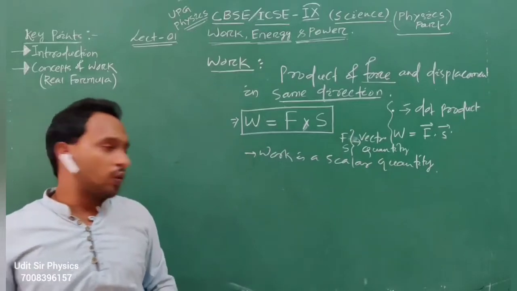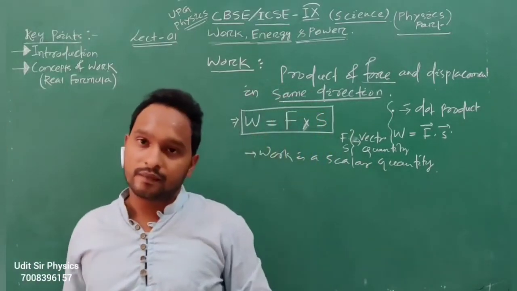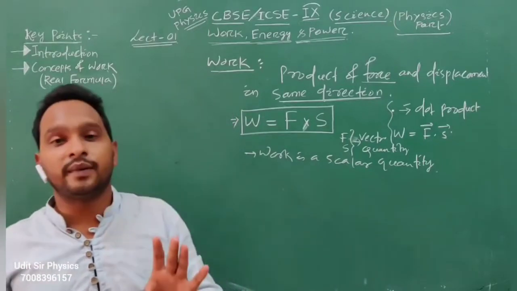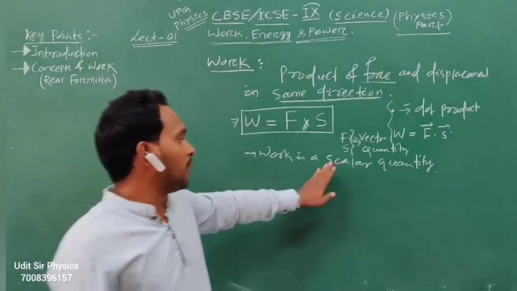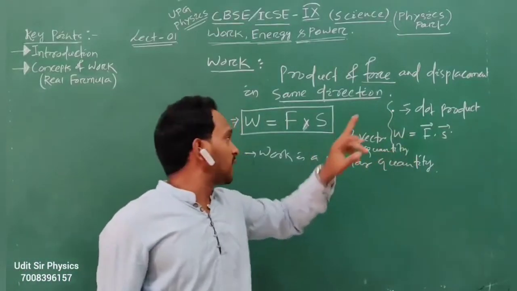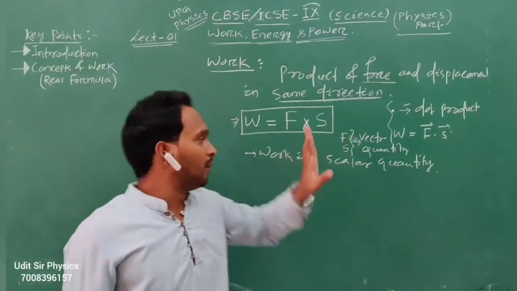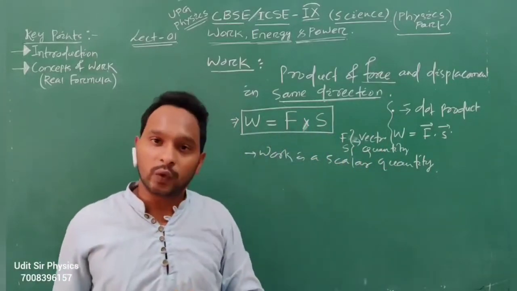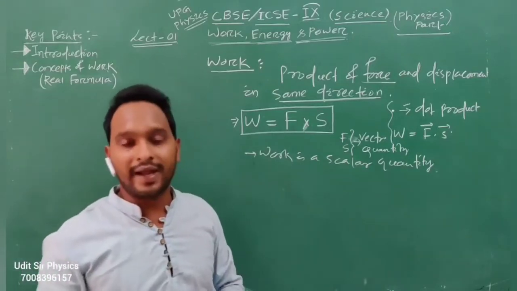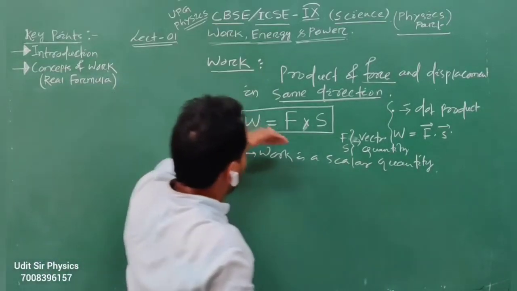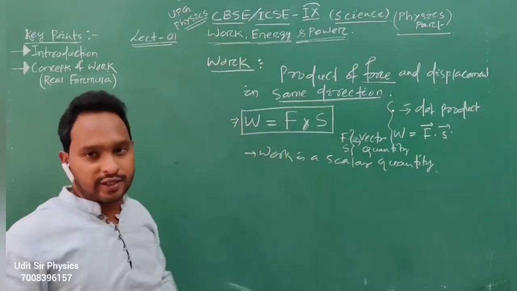Scalar quantities are those physical quantities which have magnitude only. So work does not have direction, it has only magnitude. Here the force is a vector quantity and the displacement is a vector quantity, but work is a scalar quantity.